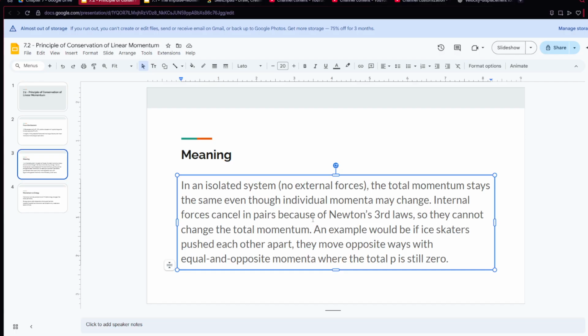Internal forces cancel in pairs because of Newton's third law. Remember, every force has an equal and opposite reaction, so that's why we don't lose momentum there. So they cannot change the total momentum.